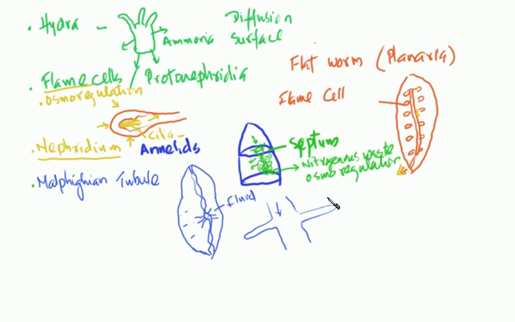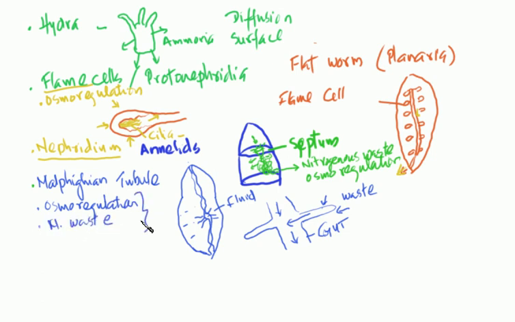These Malpighian tubules collect the nitrogenous waste, the nitrogen-containing waste, and pass it to the gut. That's the gut. And the nitrogenous waste goes out along with the undigested food. So the function of the Malpighian tubule, of course, is osmoregulation. The second function is excretion of nitrogenous waste. Those are the two functions of the Malpighian tubule, right?